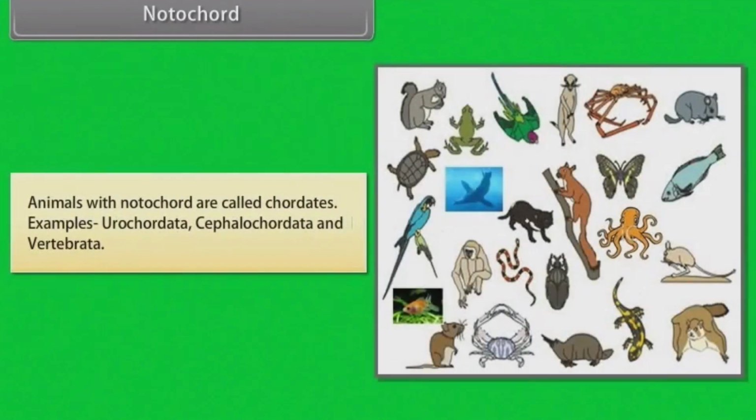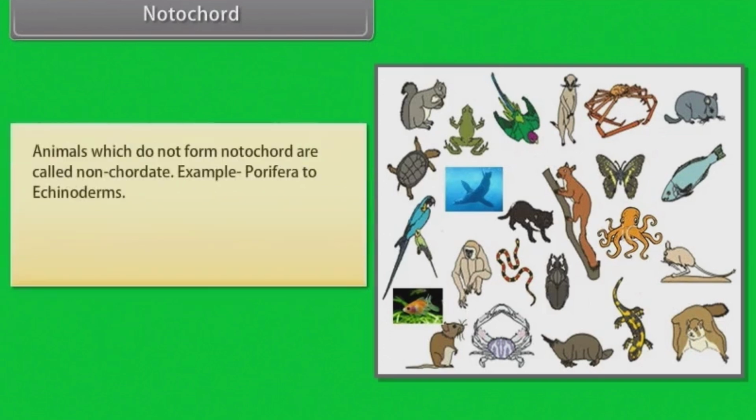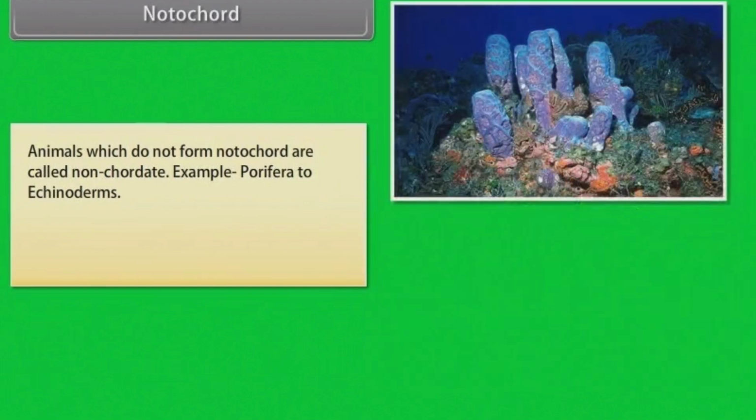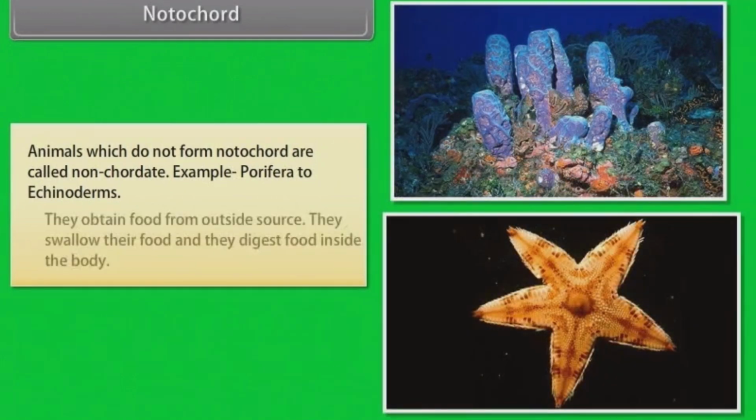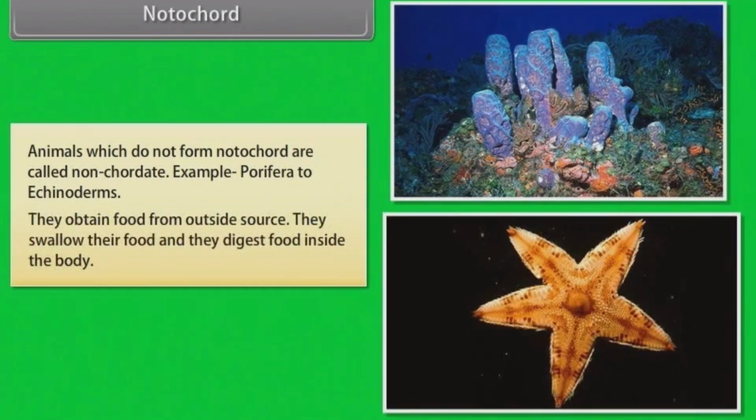Animals with notochord are called chordates. Example, Urochordata, Cephalochordata and Vertebrata. Animals which do not form notochord are called non-chordates. Example, Porifera to echinoderms. They obtain food from outside source. They swallow their food and they digest food inside the body.